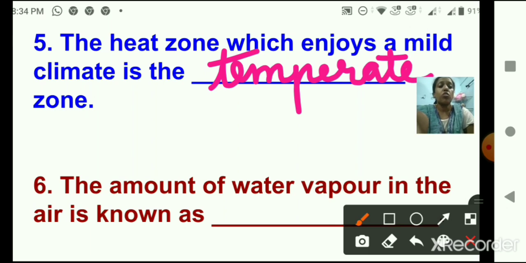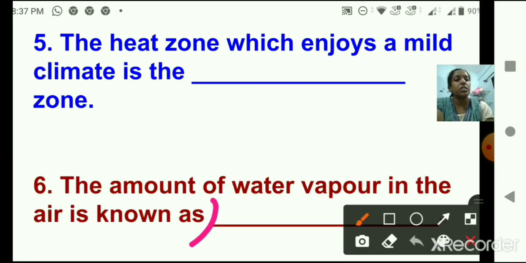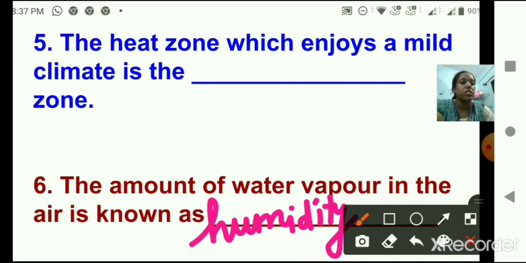The amount of water vapor in the air is known as dash. Yes, children? Recall and tell me the answer. Very good, humidity. H-U-M-I-D-I-T-Y. Humidity.